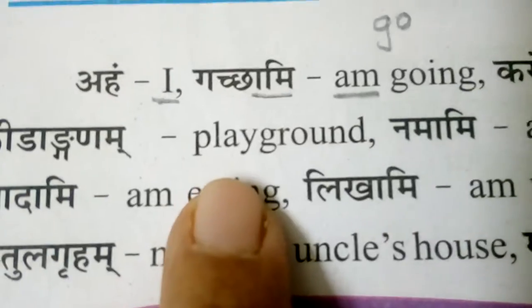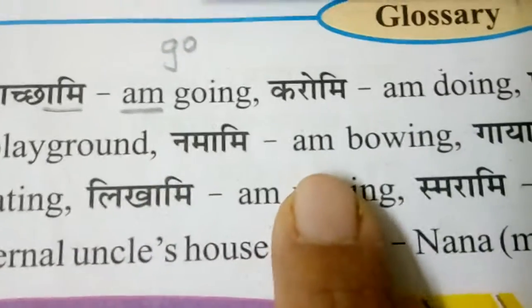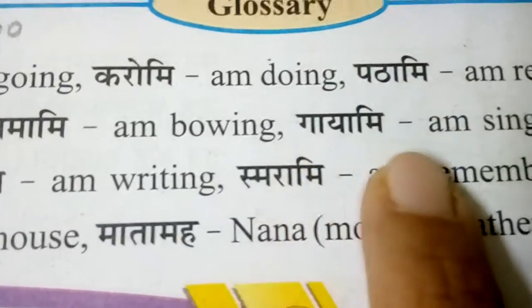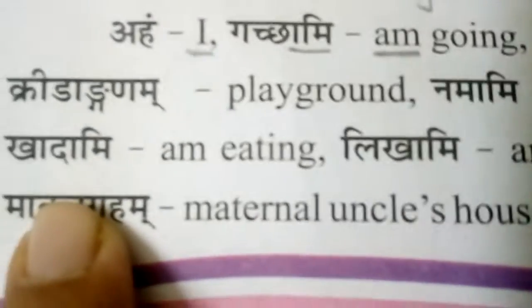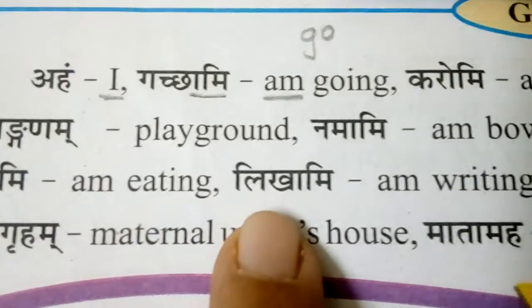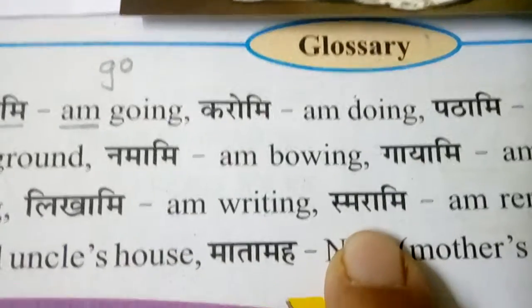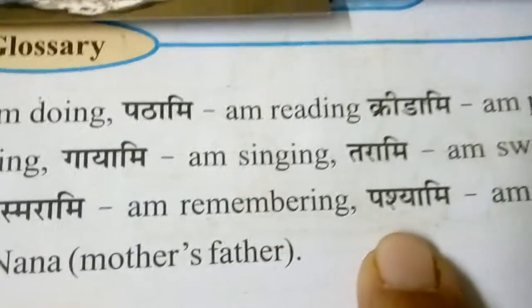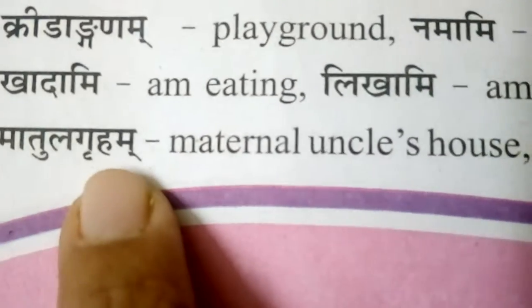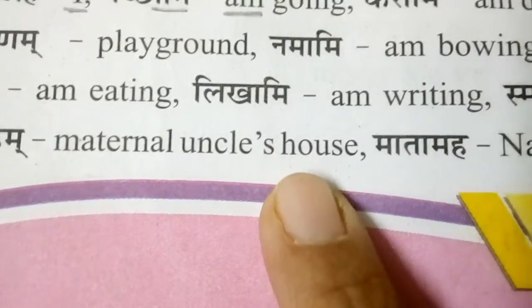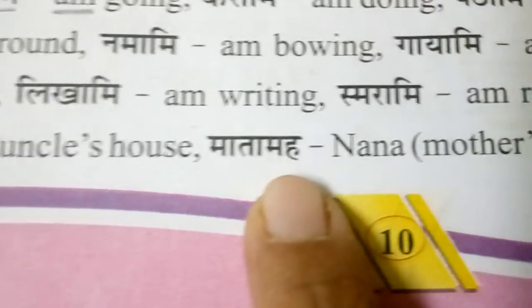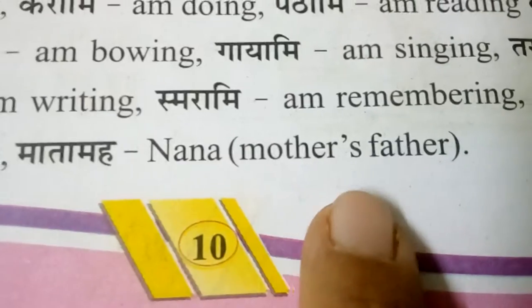Kridami, am playing. Kridanganam, playground. Namami, am pouring. Gayami, am singing. Tarami, am swimming. Khadami, am eating. Likhami, am writing. Smarami, am remembering. Pashyami, am looking. Matul gruham means maternal uncle's house, mama's house. Matamaha means nana, mother's father.